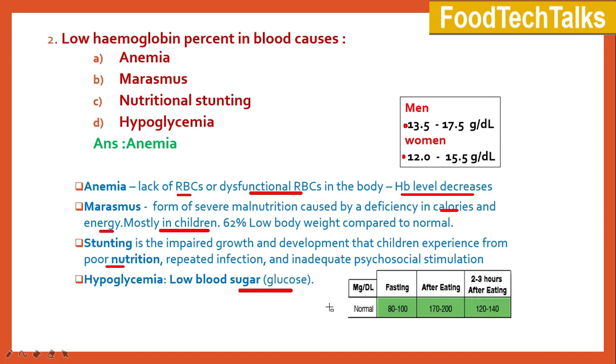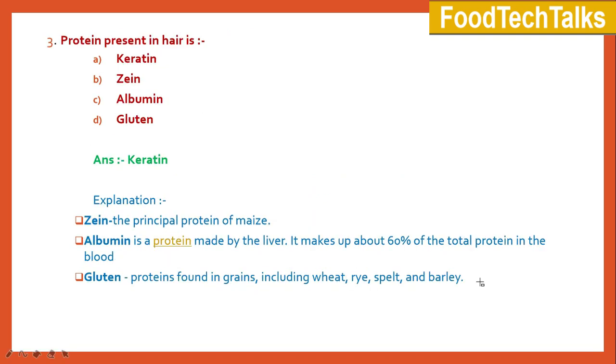The normal blood glucose level is 80 to 100 on fasting, and after eating it will be 170 to 200, 120 to 140 in 2 to 3 hours after eating. Moving on to next question.